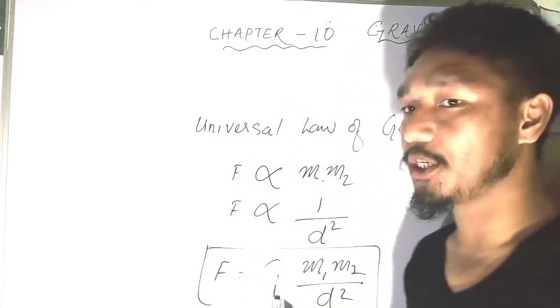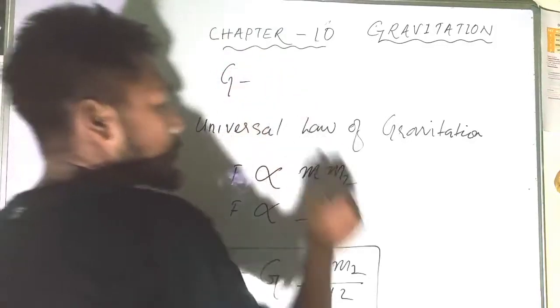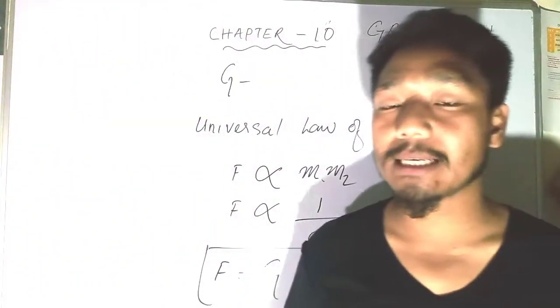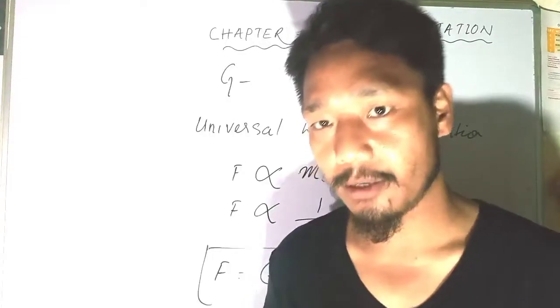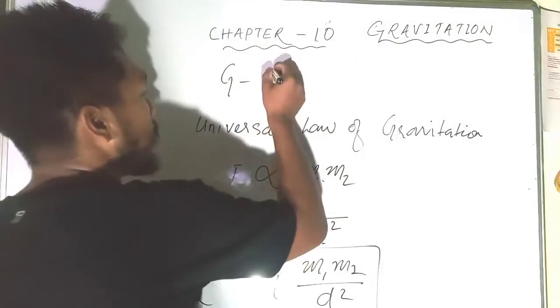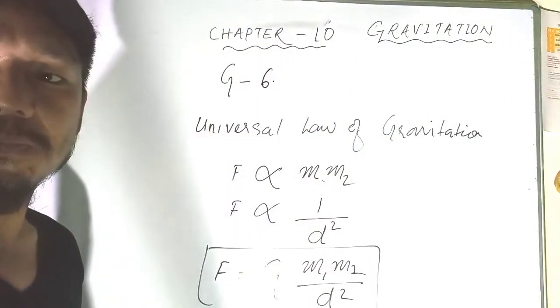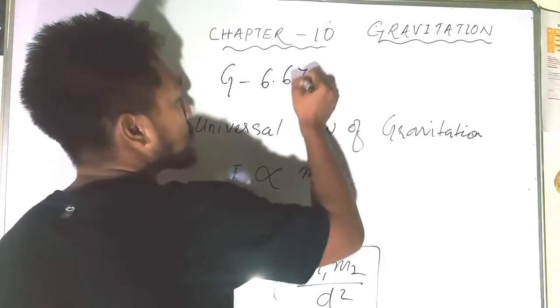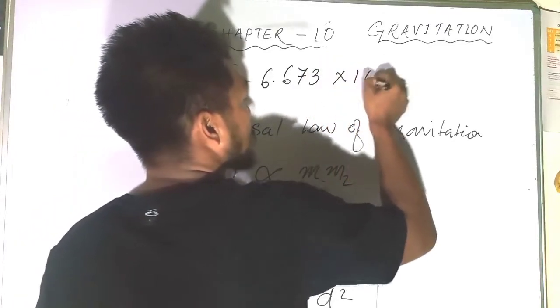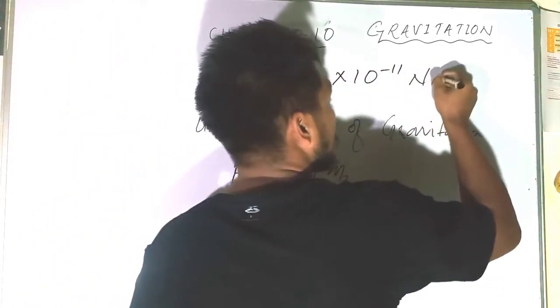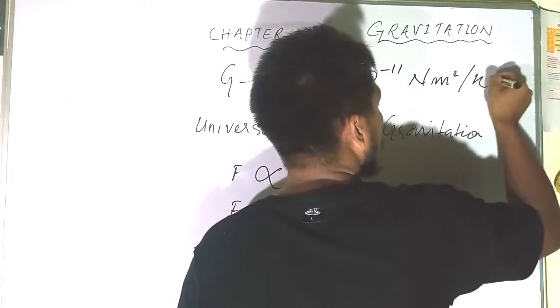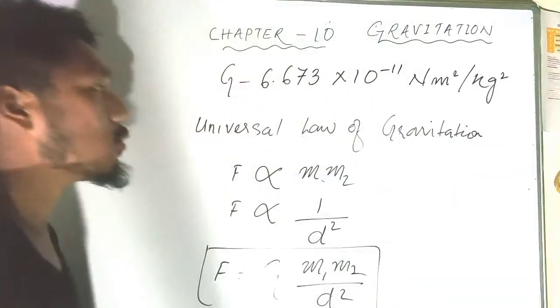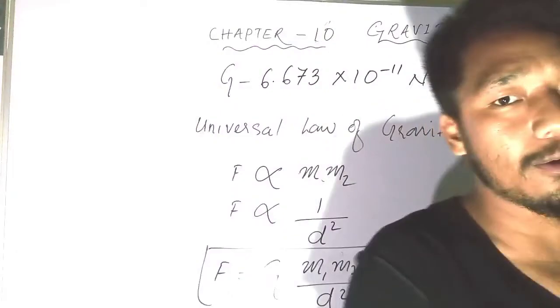From here we also discussed what G is and what its unit is. We learned that G is the universal gravitational constant, and its value is 6.673 into 10 to the power minus 11 Newton meter squared per kg squared. So this is what we have learned in the previous video lectures.